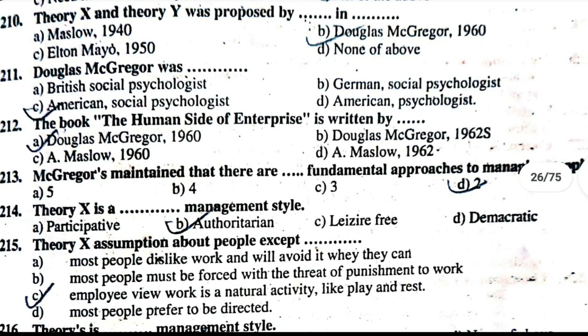A. Most people dislike work and will avoid it when they can. B. Most people must be forced with the threat of punishment to work. C. Employee view work is a natural activity like play and rest. D. Most people prefer to be directed. Theory X assumption about people except C. People view work is natural activity like play and rest.